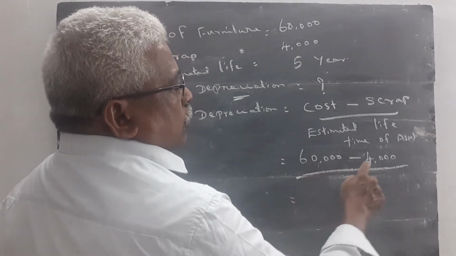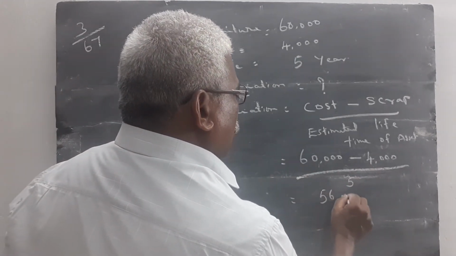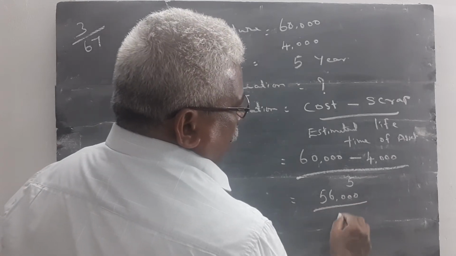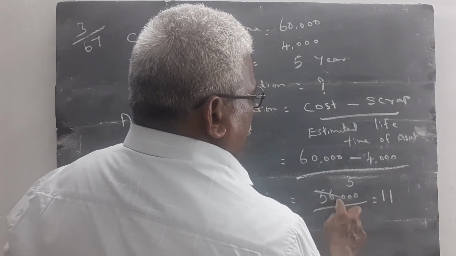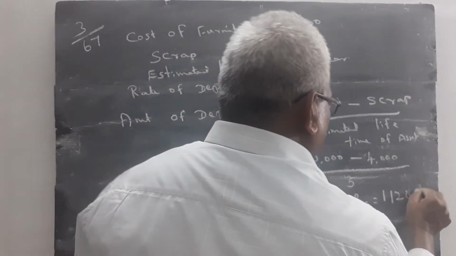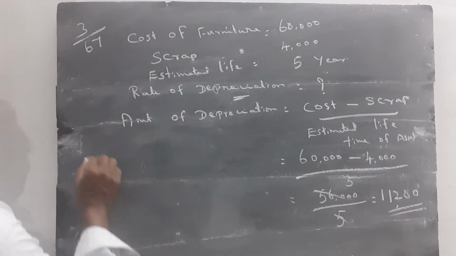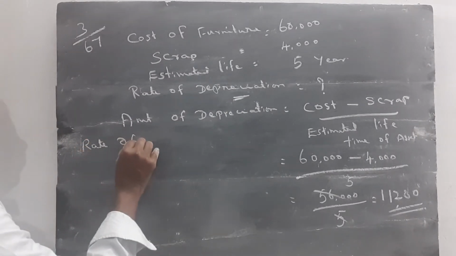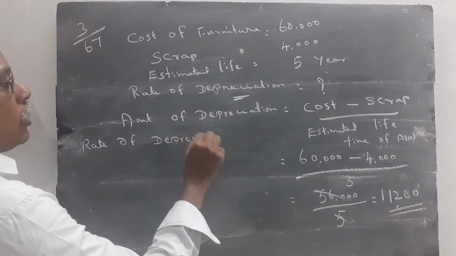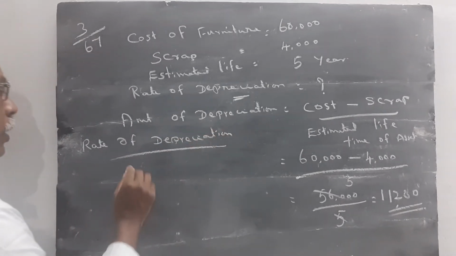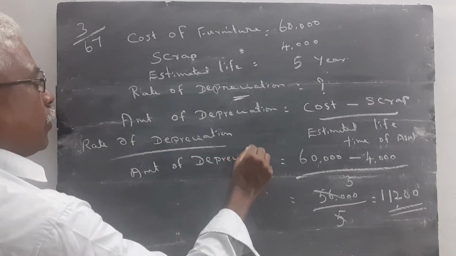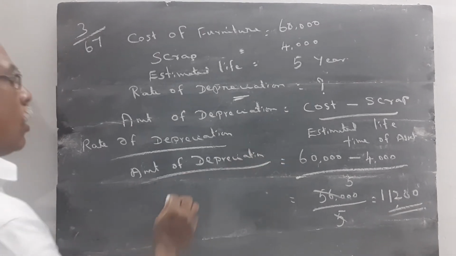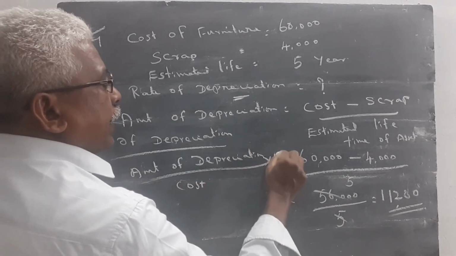So 60,000 minus 4,000 is equal to 56,000. 56,000 divided by 5 is 11,200 rupees, the amount of depreciation. Then we calculate rate of depreciation. Rate of depreciation is equal to amount of depreciation divided by cost of asset into 100.